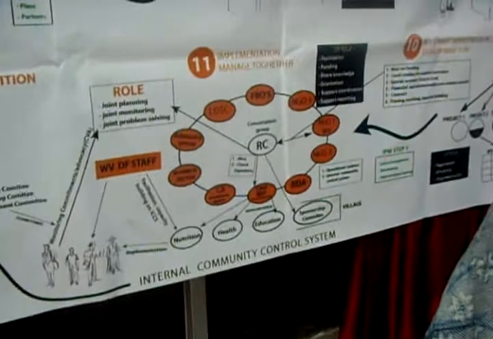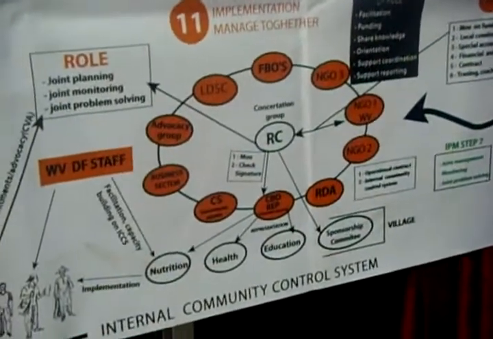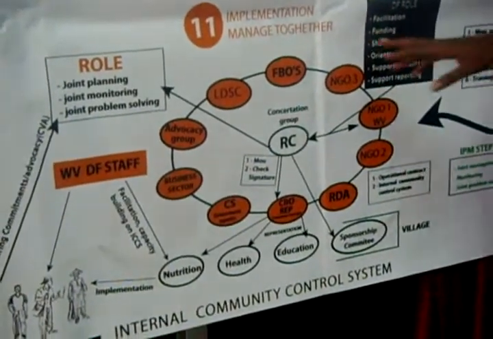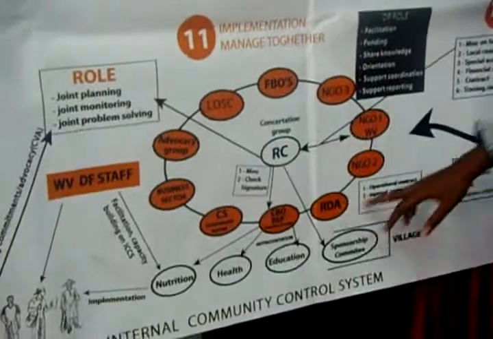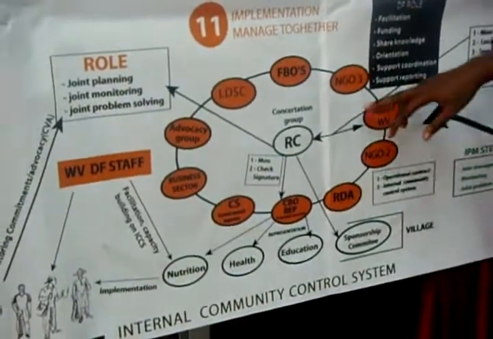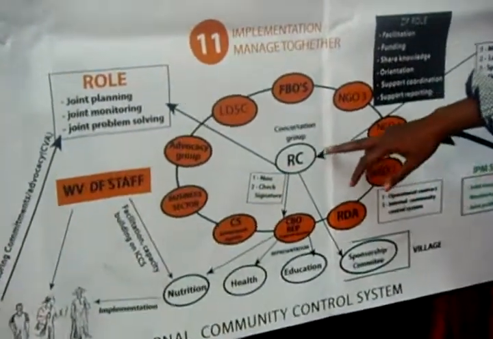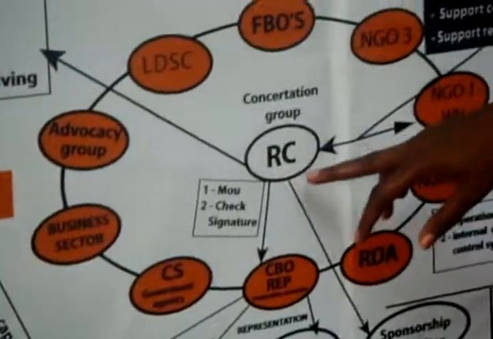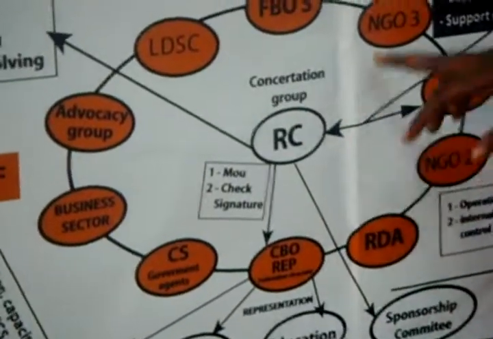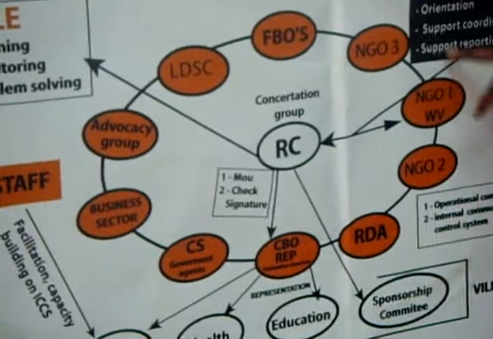Here is step 11 in the local development combined to IPM process. Here the key actor is local government. We call it in French rural community, who is the key actor in the process. And here you have the consultation group.